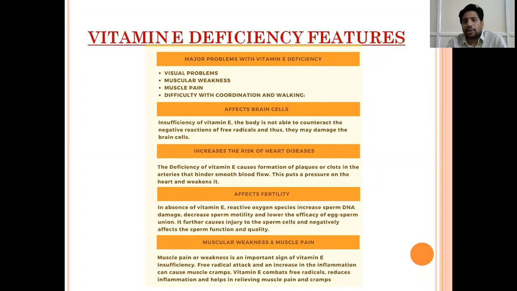One of the different features in infants, especially preterm infants, is that vitamin E can be very low, and it can present as hemolysis in the newborn. So for hemolysis in the newborn, one important differential diagnosis you have to keep in mind is vitamin E deficiency.